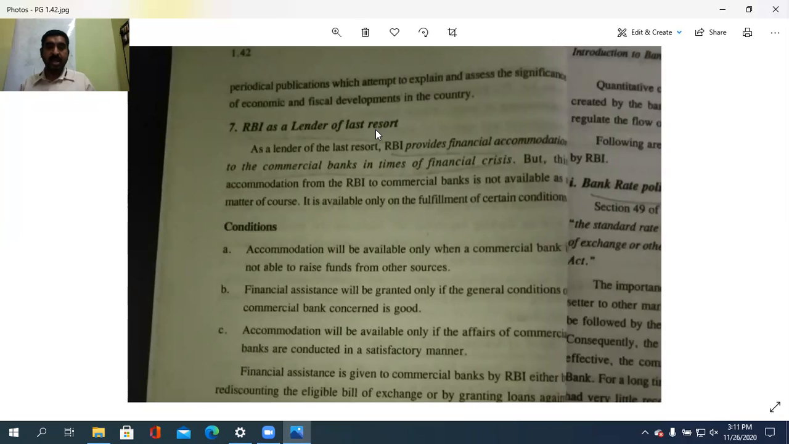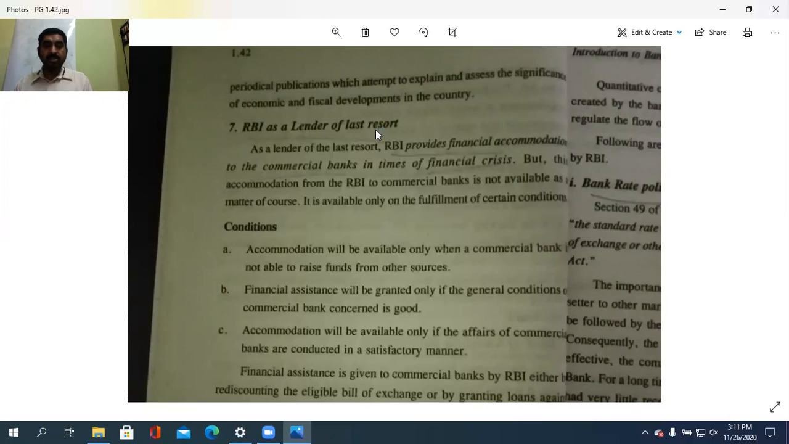So what are the conditions? Accommodation will be available only when a commercial bank is not able to raise funds from other sources. When they don't get funds from other sources, they can approach the Reserve Bank with the details, and RBI will help. That is the first case. If the general condition of the commercial bank concerned is good, or the past history shows it is a well-functioning bank, if such information is there, then financial assistance will be given.